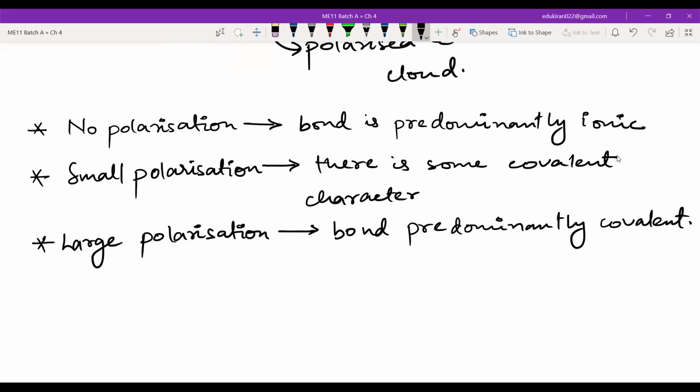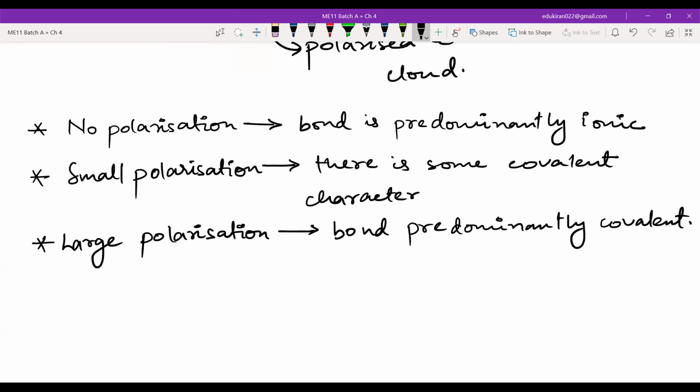Now there are two things, cation and anion. Now we will write the factors that affect the polarization.